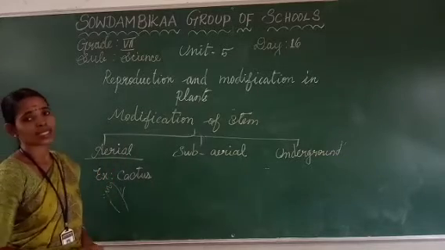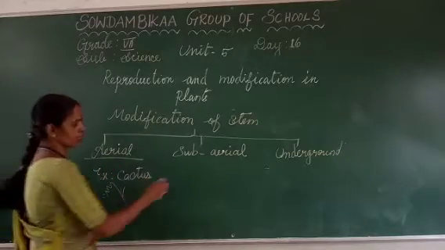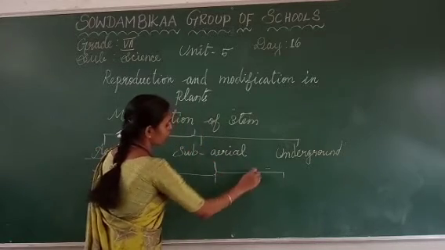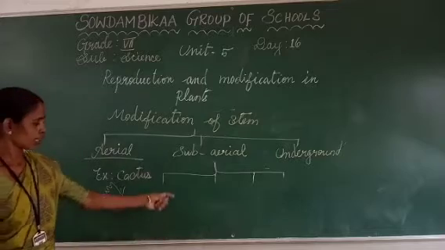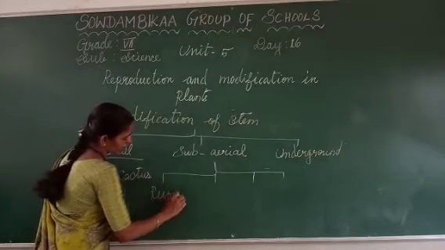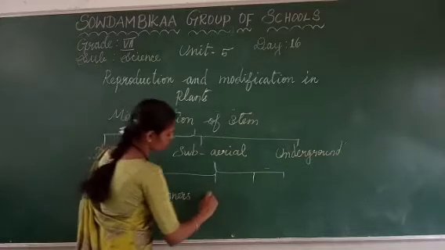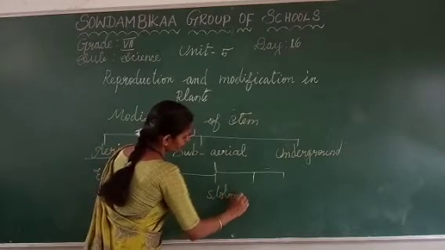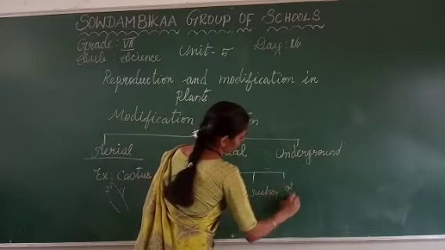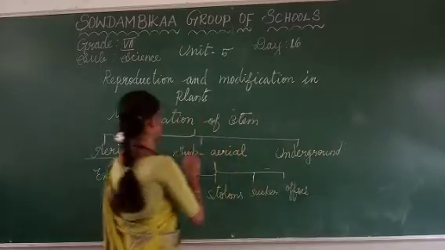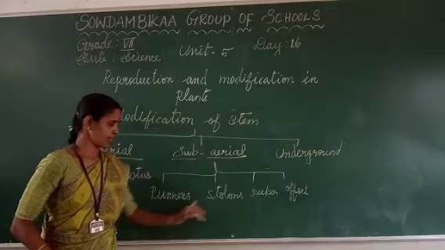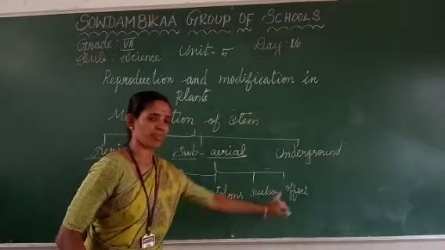The next one is subaerial. Subaerial means how the branches arise from the plant and how the new plant grows. That is what we are now going to see. Subaerial stems are again divided into four: runners, stolons, suckers, and offsets.